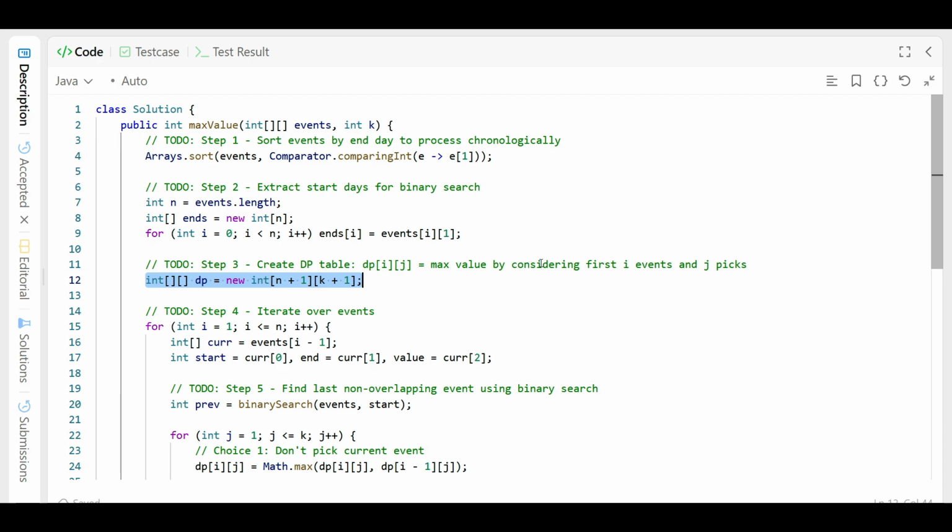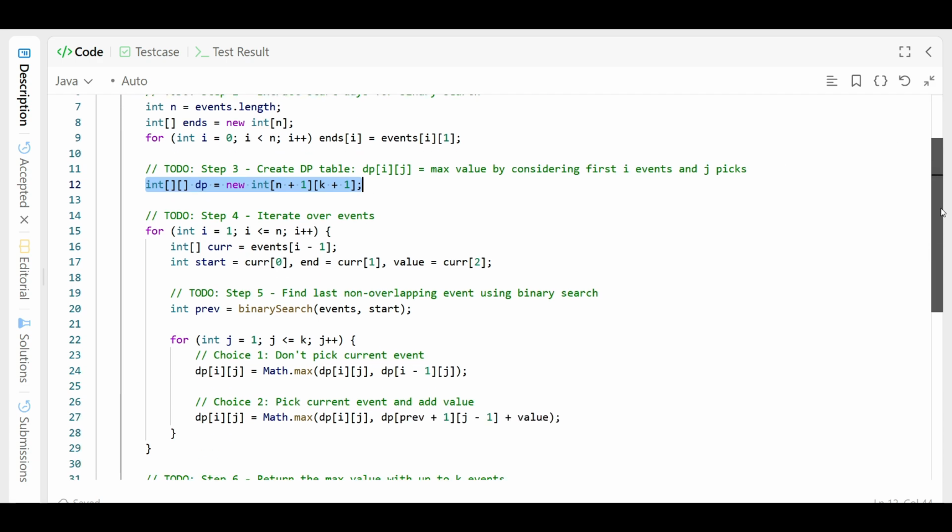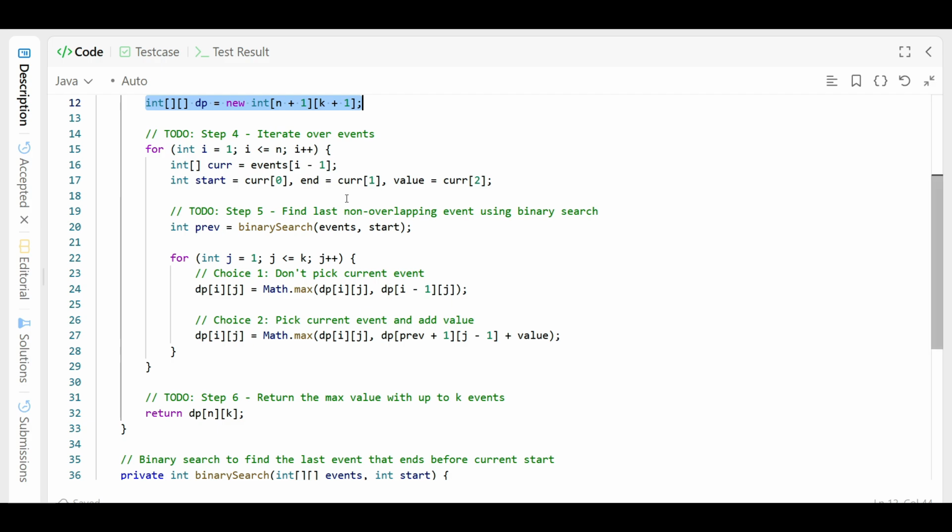We take n plus 1 and k plus 1. Then we iterate over the events, for i equal to 1 to n. This is our current event: you get the current event at i minus 1, with the start at current[0], the end at current[1], and the value at current[2].